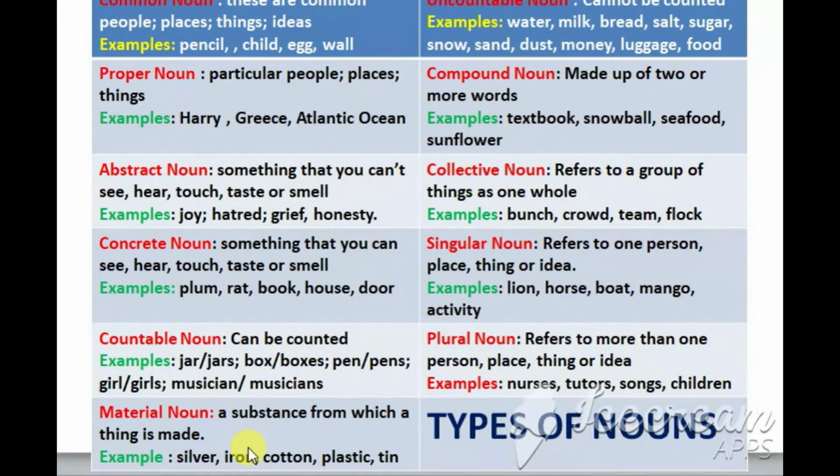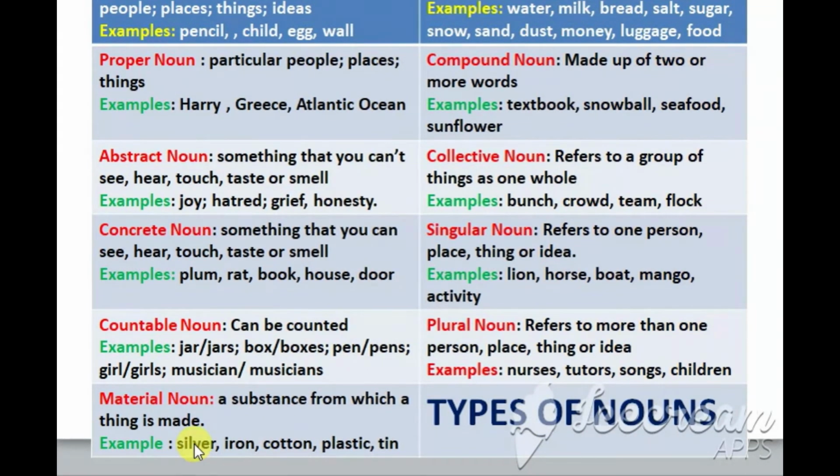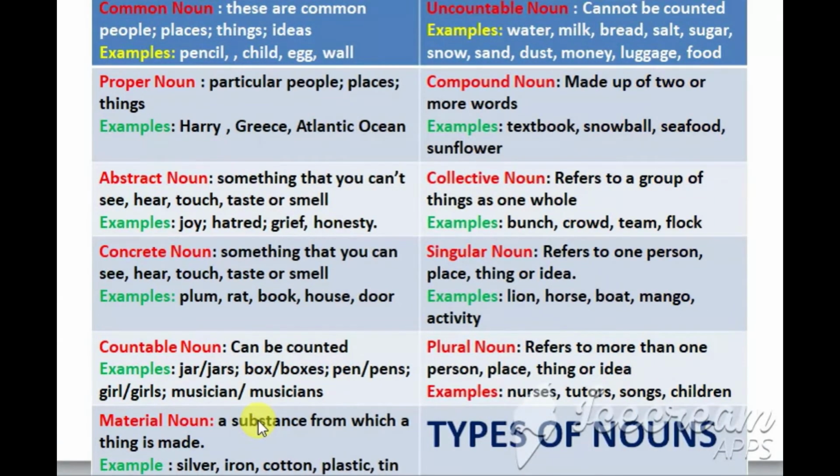Then material noun, a substance from which a thing is made, that is called a material noun. For example, silver, iron, cotton, plastic, tin. These are different examples of material nouns.